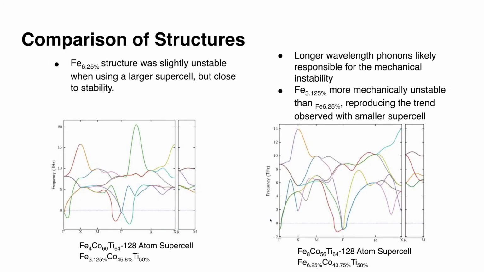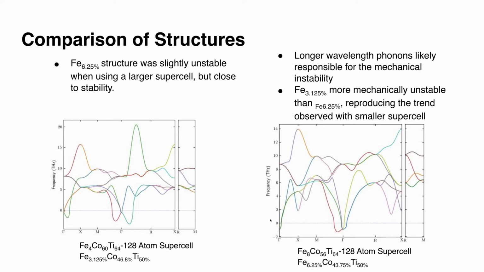We wanted to see if the same trend would happen if we had a 128-atom supercell structure. So we also took a look at the phonon dispersions using the same method. The figure on the left shows a composition of 3.125% for iron. You can see that it does still have some imaginary mode frequencies, but not as many as the original structure. We also added a little bit more iron at 6.25%, and you can see that the imaginary mode frequencies are reduced.